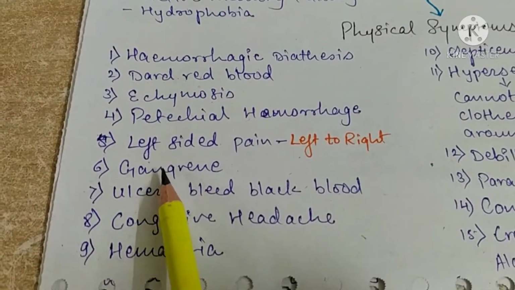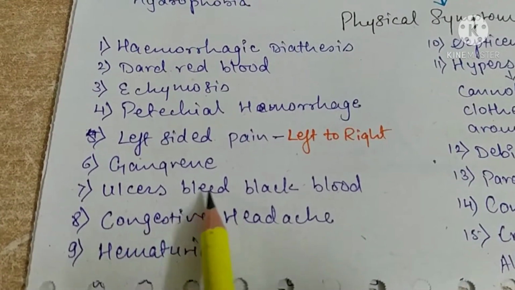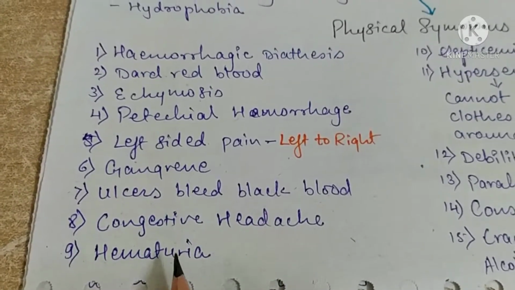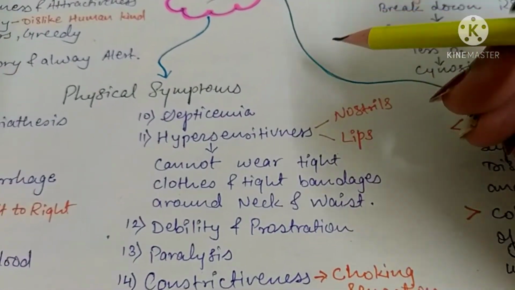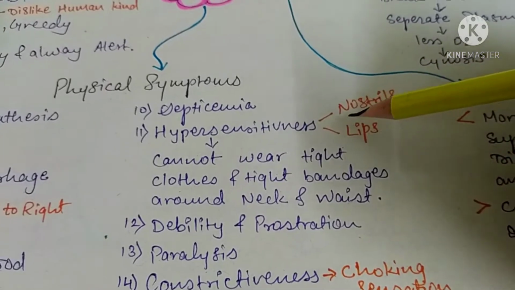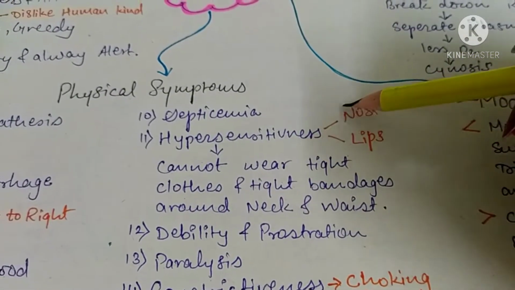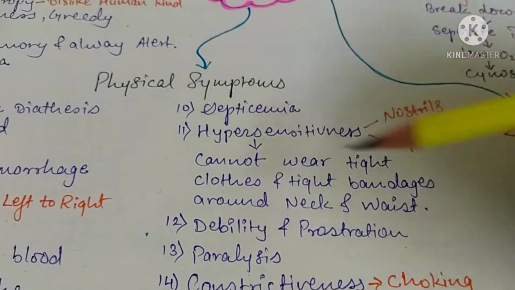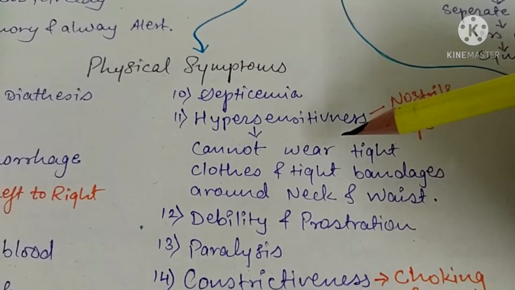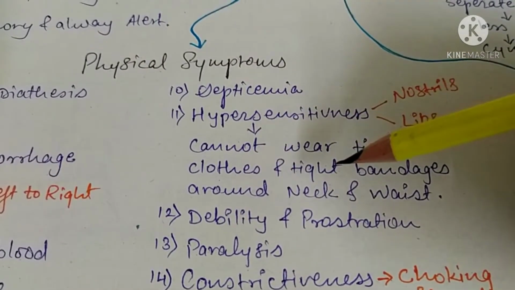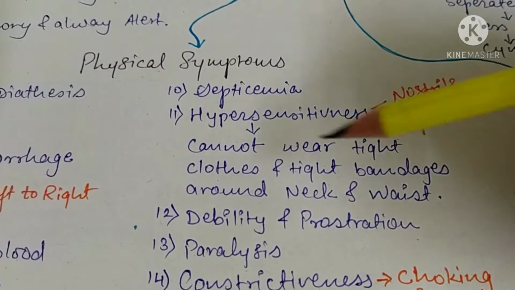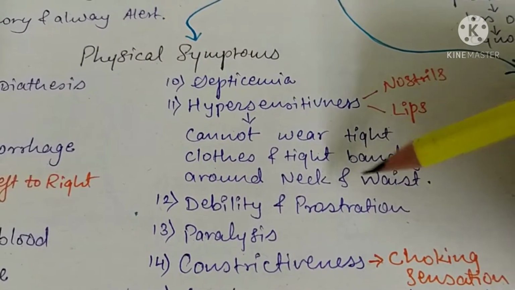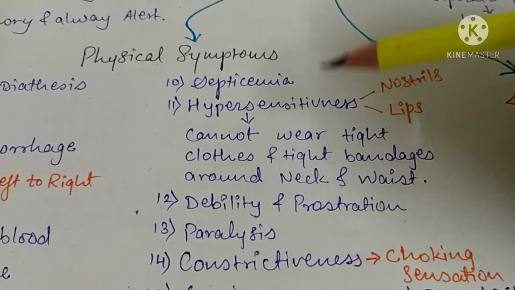Then it also causes gangrene. Then ulcers that bleed black blood. Then congestion, headache, hematuria, septicemia will be there. Then hypersensitiveness of nostrils and lips is present in the patient. This patient cannot wear tight clothes around the waist. This will be characteristic in the snake remedies. Clothes and tight bandages, they cannot bear that. Around the neck and waist, they cannot bear anything tight. They have very hypersensitiveness at these areas.